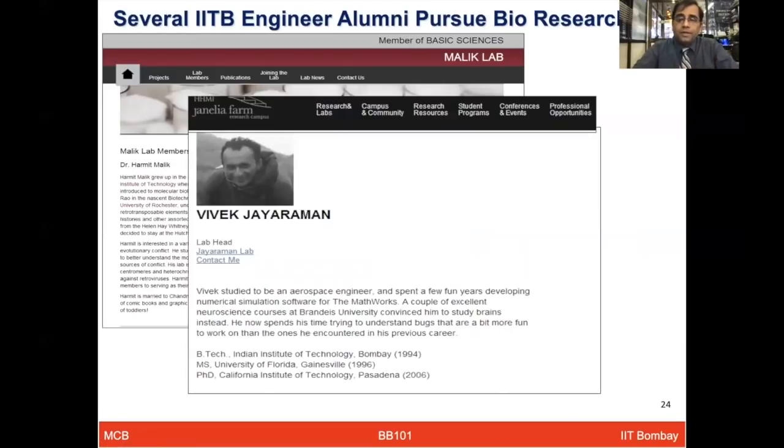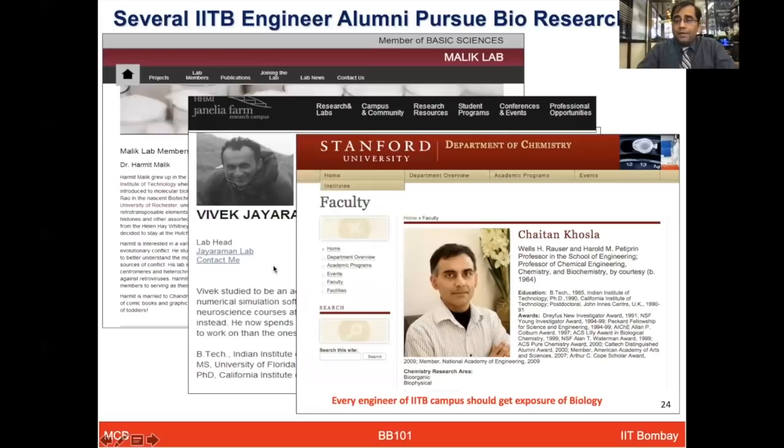Dr. Vivek Jayaraman, from aerospace design, again worked on the interface of biology and engineering, with neuroscience as an interest. And Dr. Chetan Khosla is one of the very distinguished faculty at Stanford and a well-wisher and friend of IIT Bombay. In fact, in a personal meeting while visiting his lab at Stanford, along with the then director of IIT Bombay, Professor Devang Khakhar, he mentioned that BB 101 and biology courses are really important for all the engineering students of IIT Bombay, and every student on the campus should get that exposure.